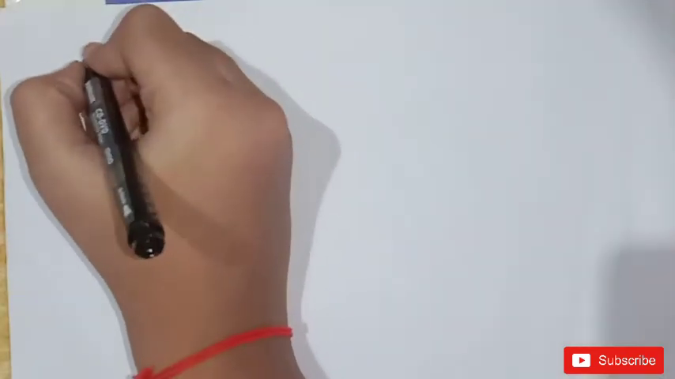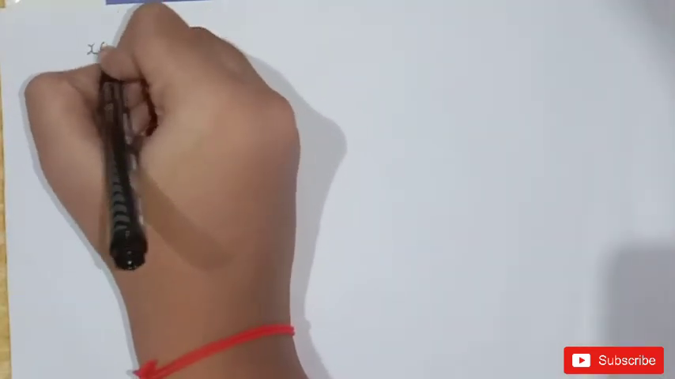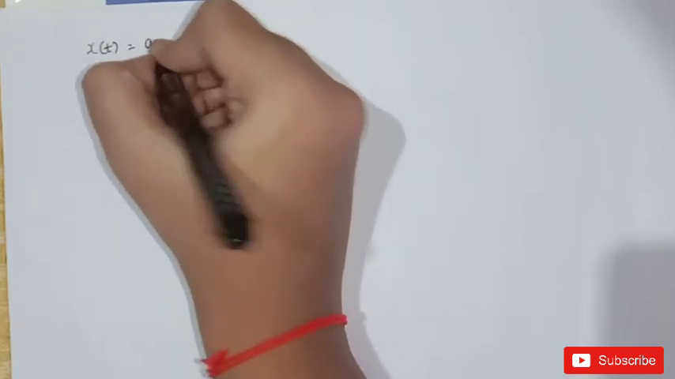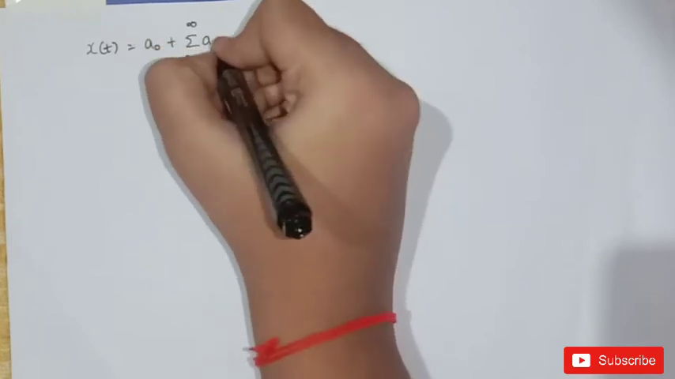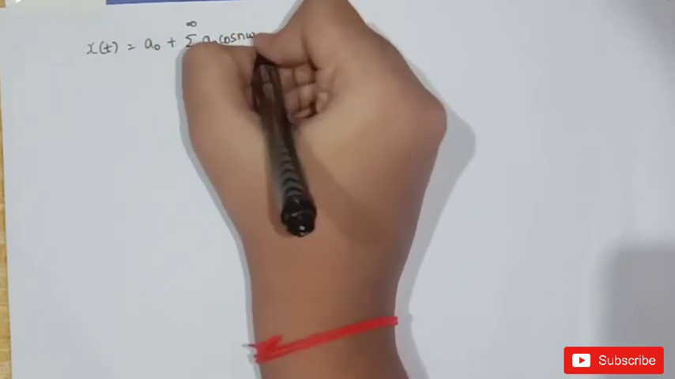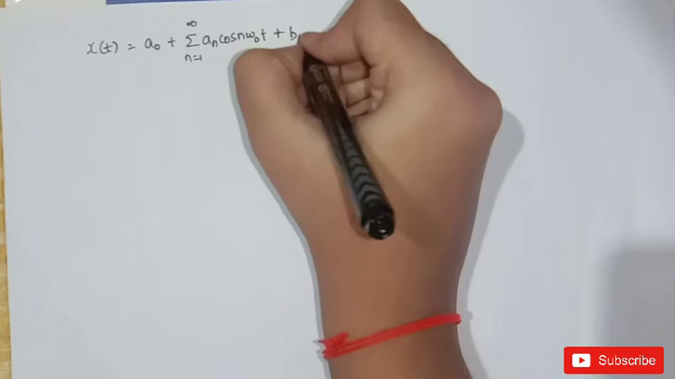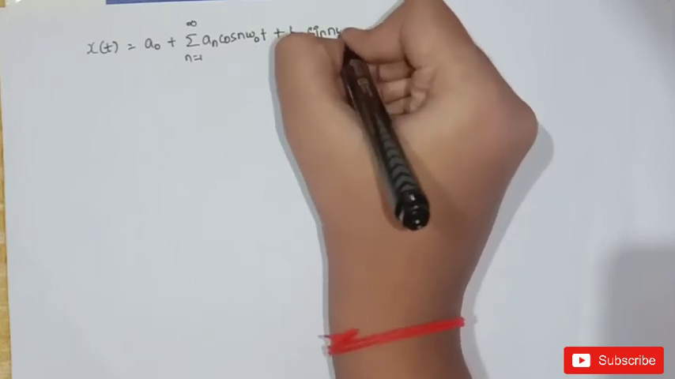Once again let us write the trigonometric form. x of t is equal to a naught plus sigma n is equal to 1 to infinity an cos n omega naught t plus bn sin n omega naught t.